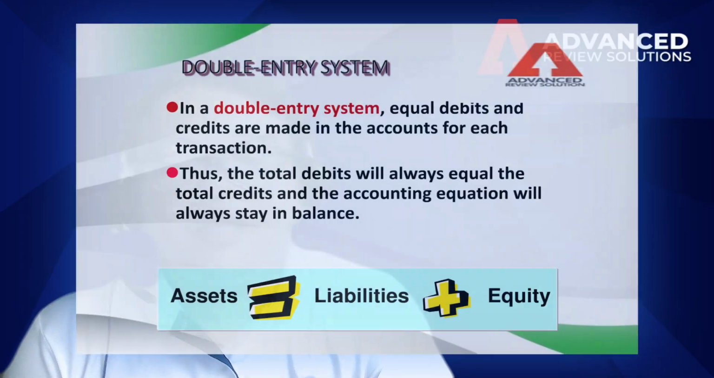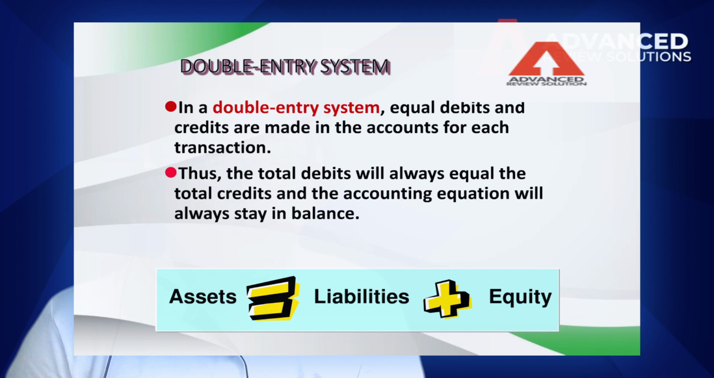That's why very important is what you call the double entry system. So ano ba class ang ibig sabihin ng double entry system, no? In a double entry system, again as discussed during my part 1, debit should always equal to your credit. Okay? And they are made in the accounts for each transactions. Thus, total debits will always equal to your total credits.